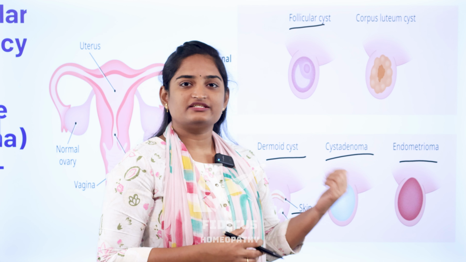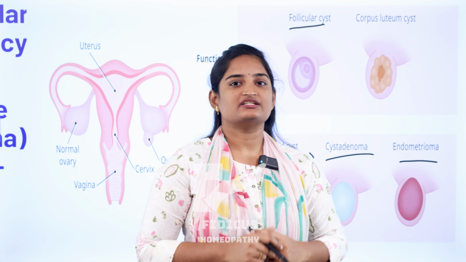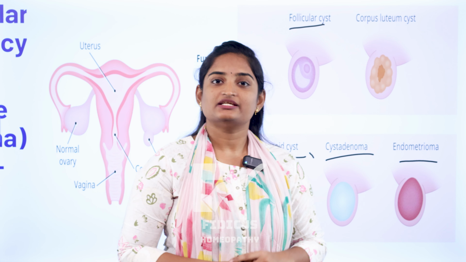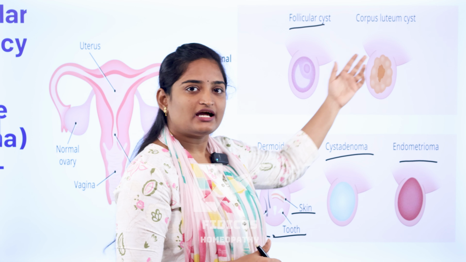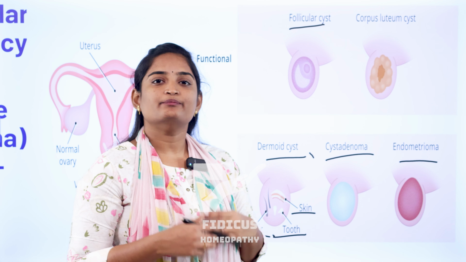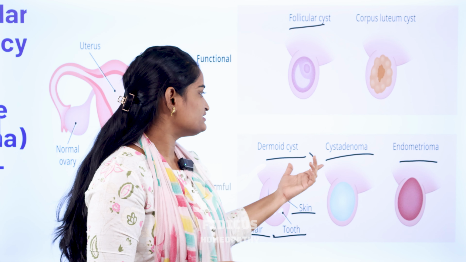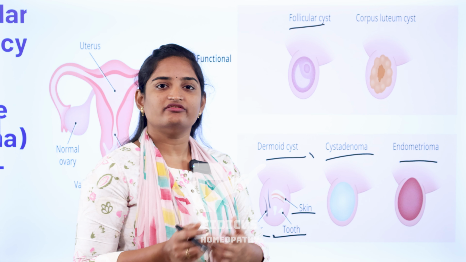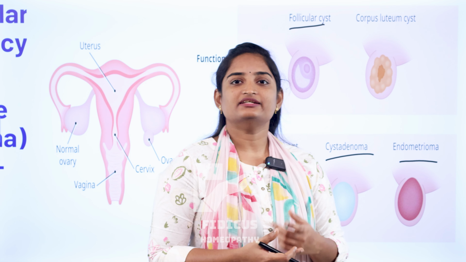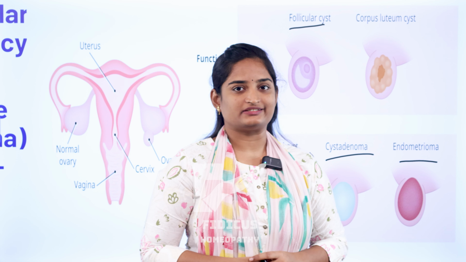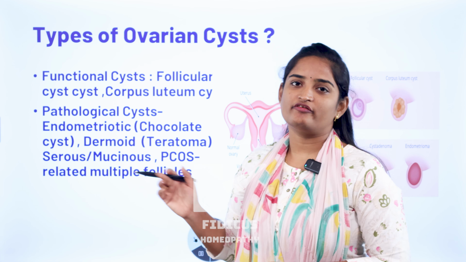So, ovarian cyst is of two types. One is functional cyst, the second one is pathological cyst. In functional cyst, follicular cyst and corpus luteum cyst are there. In pathological cyst, one is dermoid cyst, next one is cystadenoma, third one is endometrioma, and other is PCOS related multiple cyst. So this is all about the types of ovarian cyst.